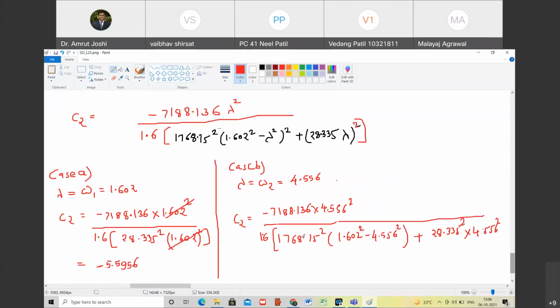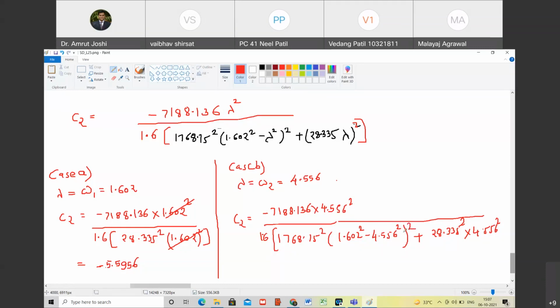So let me calculate that. Minus 7188.136 into 4.556 square divided by in bracket 1.6 multiplied by in bracket 1768.75 square into 1.602 square minus 4.556 bracket square. The whole bracket square is there.